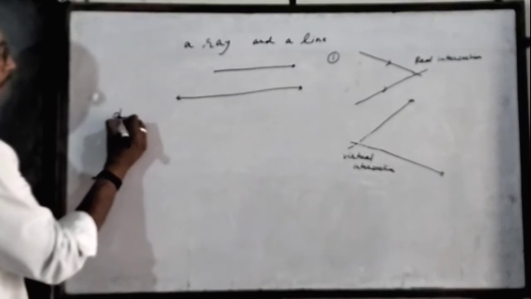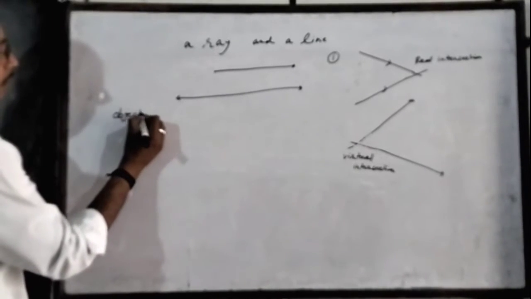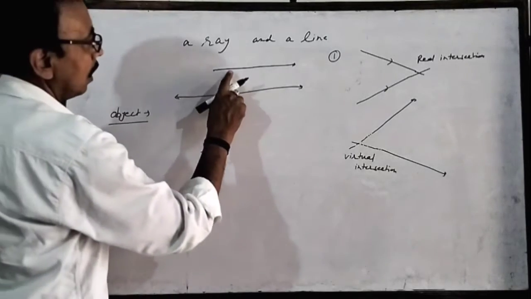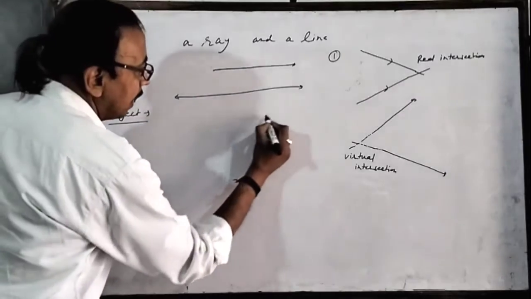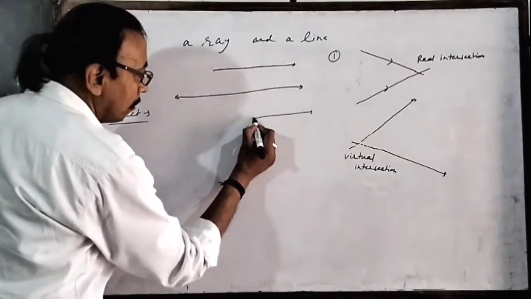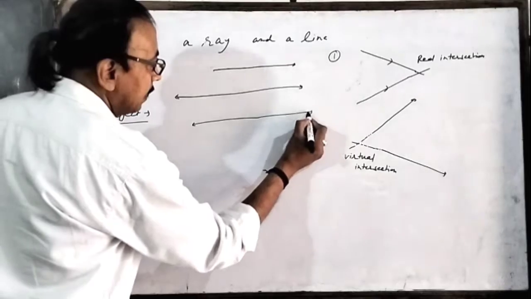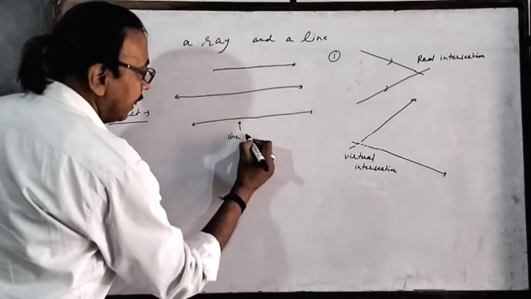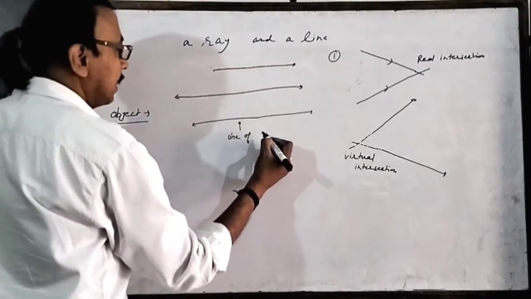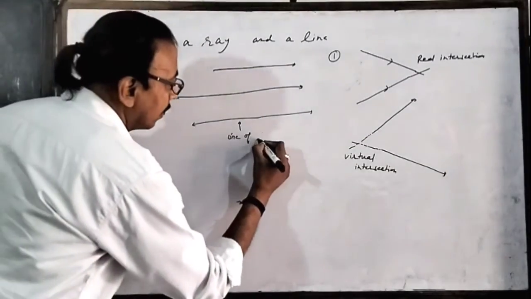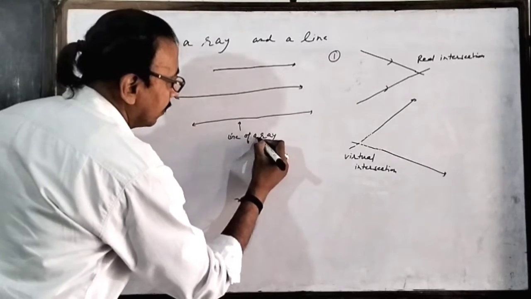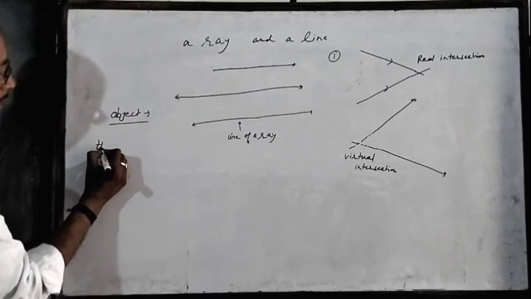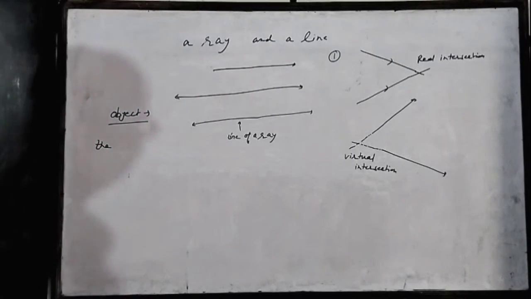Now we see what is an object. Again, this is a ray. When we extend the ray backward and make it a line, then this is the line of a ray, of a reflected or incident ray.